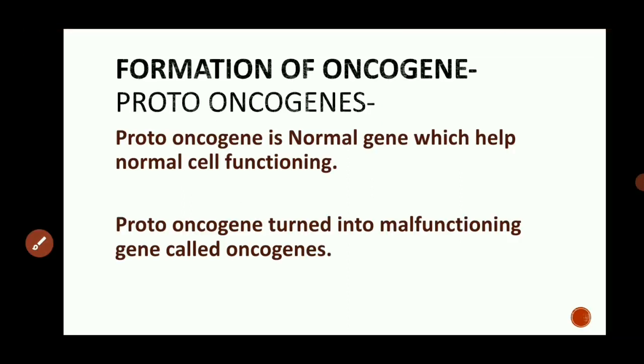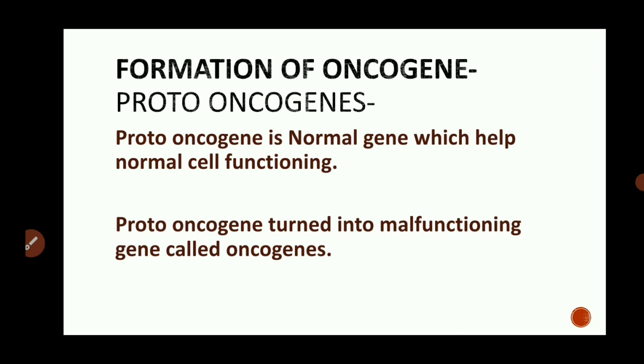Next is the formation of oncogene from the proto-oncogene. Proto-oncogene is a normal gene. Here we see how oncogenes are produced. Firstly, we have to learn what a proto-oncogene is. Proto-oncogene is a normal gene which helps normal cell functioning. Proto-oncogenes perform the normal functions of the cell, that is cell division, cell multiplication, cell growth. All these cell processes are performed with the help of the proto-oncogenes.